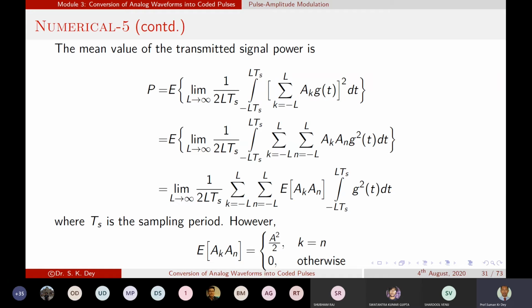Okay, if you consider tone modulation, do you remember the autocorrelation for the tone function? What is the meaning of autocorrelation?